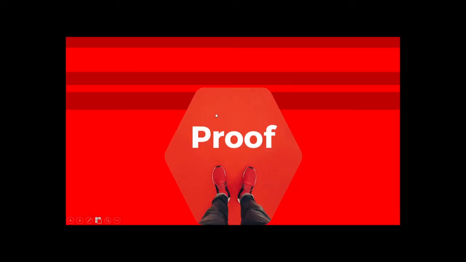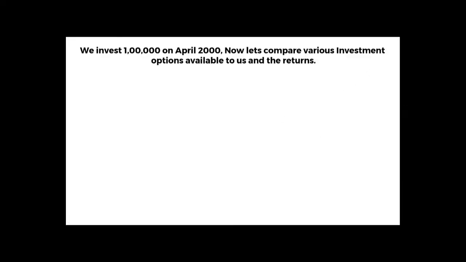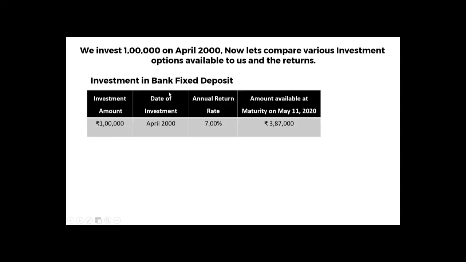As I said, we'll be working on an example to show you how exactly to apply the 25 by 20 rule in your real life. Imagine you have 1 lakh rupees in April 2000 and you have various investment options. We'll start analyzing one by one. If we invest 1 lakh rupees in a bank FD in April 2000, after 20 years at an annual rate of return of 7%, we would have 3,87,000 in our account.